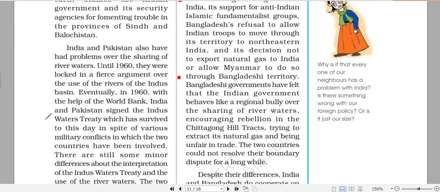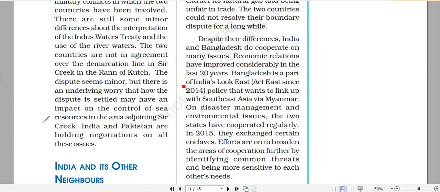Then we also discussed a few other things about both these countries. One was the Indus Water Treaty, which was mediated by the World Bank in 1960. Now you have to remember these things. You may be asked these questions in one-marker questions. Then there are other conflicts like the Sir Creek issue, which is related to a marshy area, where some of the area is claimed by Pakistan and is actually possessed by India. Then we also discussed the issue of Kashmir.